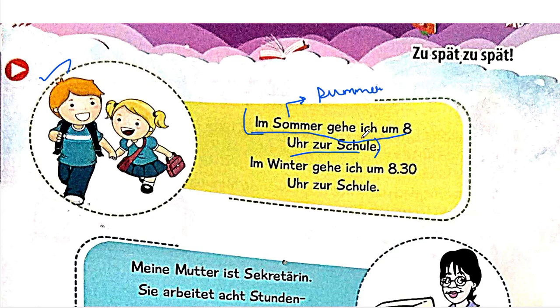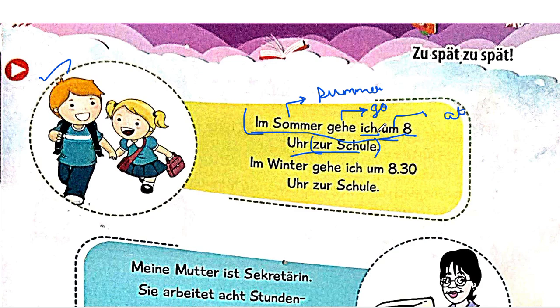Gehe ich. Gehe is go. It comes from the root verb gehen and it means go, and since there is ich, due to verb conjugation gehen became gehe. 8 Uhr zur Schule. Is at. Acht is 8 over here, okay? Uhr is time. Zur Schule is to school. In summers, I go to school at 8 o'clock. This is what it's trying to basically say.